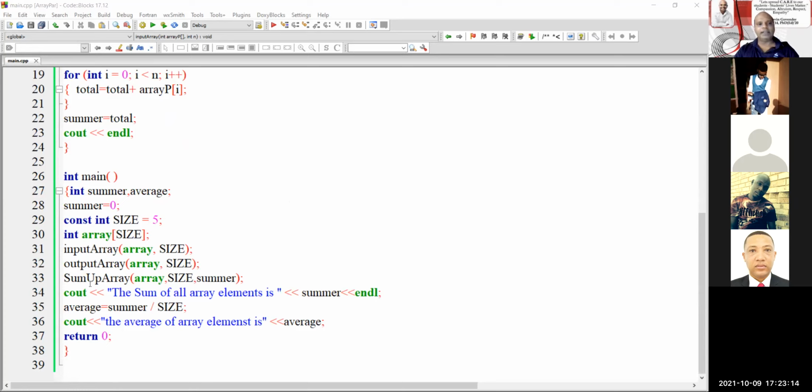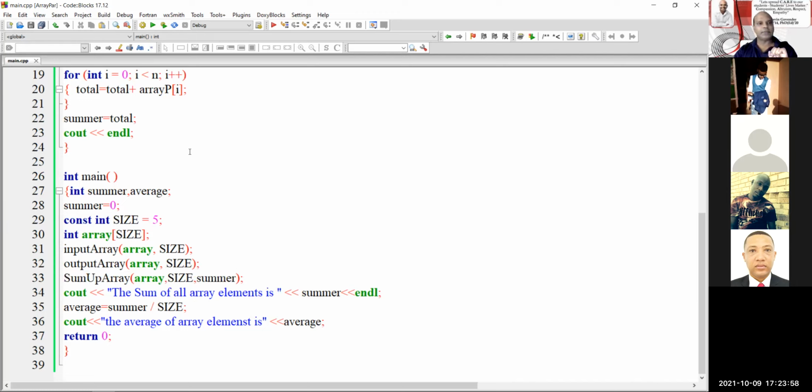Sam, you asked me about passing across parameters. Let's look at line number 33. I'm calling sum up array. In sum up array, I'm passing across the whole array, because that's what I declared it to be, an array. I'm passing across 5 cows, and I also want to pass across summer. Summer is a variable, which I declare in line number 28. I want to take on whatever values they get in sum up array and get it back to me. This explains what a parameter does.